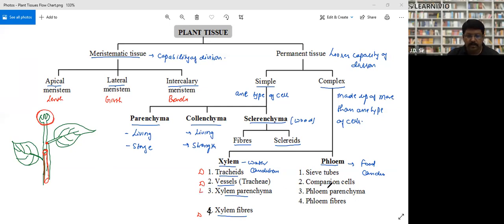Here, phloem fibers are dead. Companion cells are 50% dead, but sieve tubes and parenchyma are living. So here, more tissues are living.